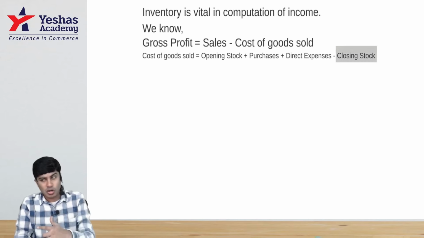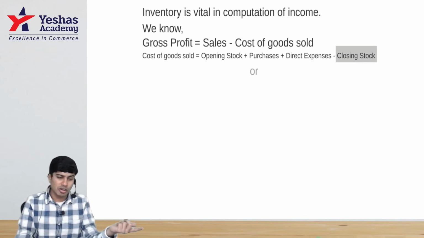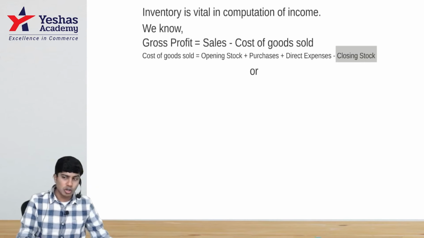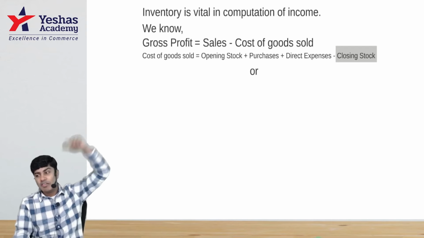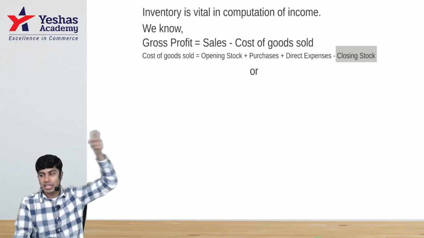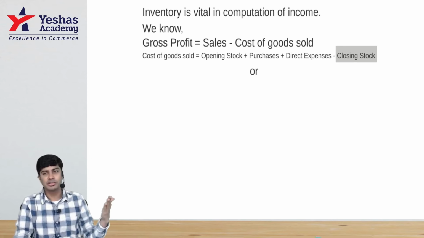In this, if closing stock goes wrong, then cost of goods sold will go wrong. If cost of goods sold goes wrong, then GP will go wrong. If GP goes wrong, NP goes wrong. If NP goes wrong, capital goes wrong. If capital goes wrong, everything's wrong.